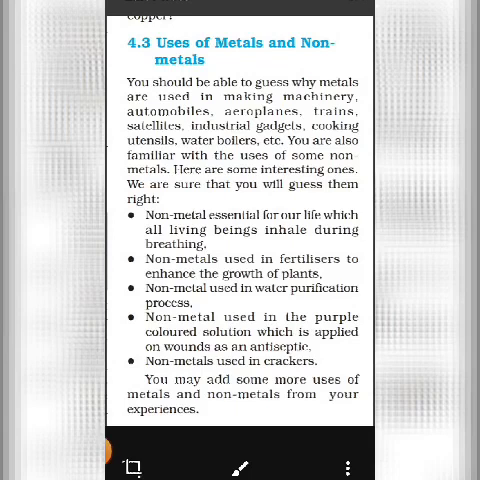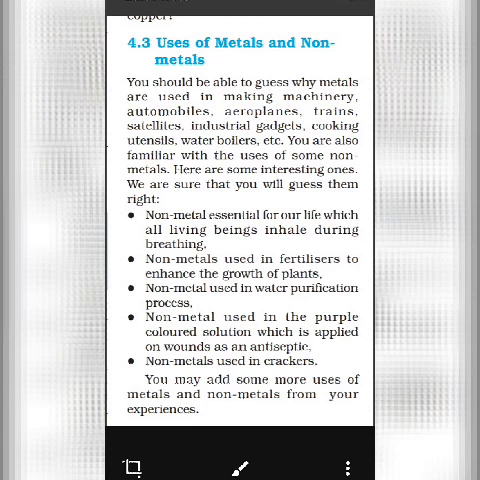Now, after we have discussed the chemical and physical properties of metals and non-metals, now the uses of metal and non-metal. There are various uses of metal and non-metal. Why are metals used in making machinery? So why do you think they are used? Because they are strong. Why are they used in automobiles, aeroplanes, trains, satellites, industrial gadgets, so many places?